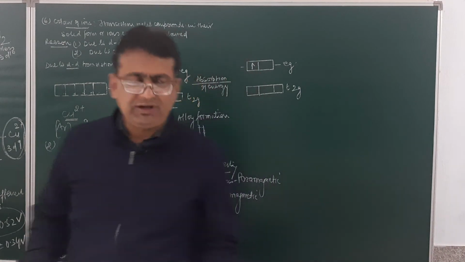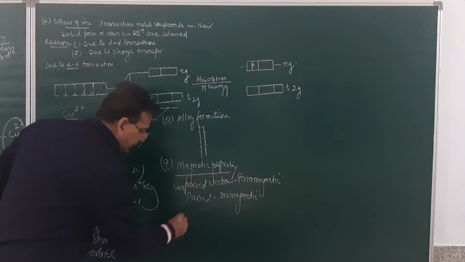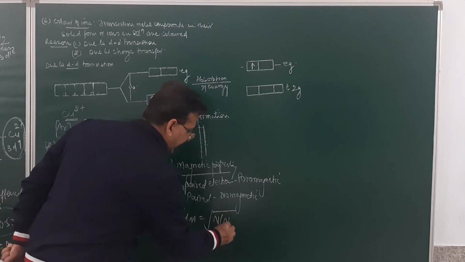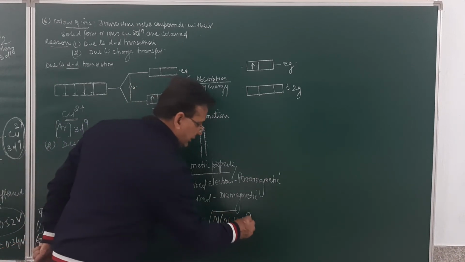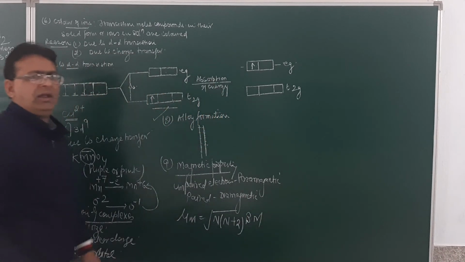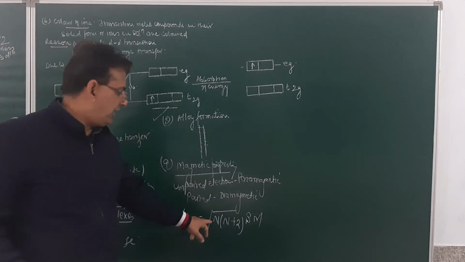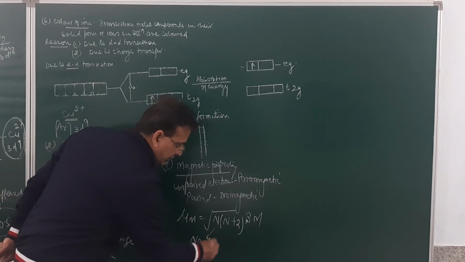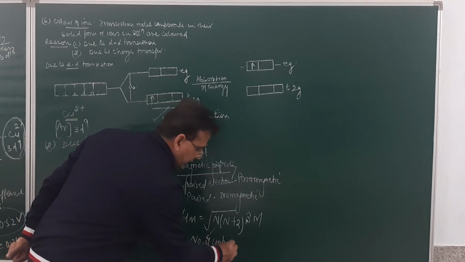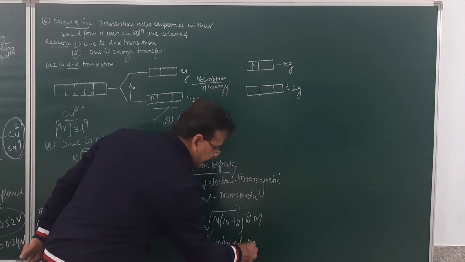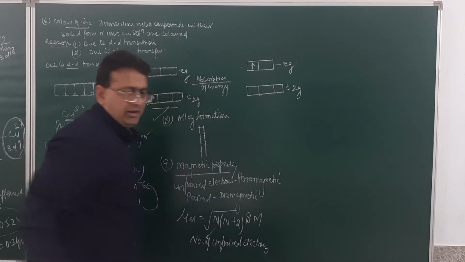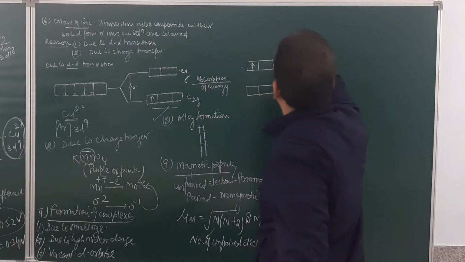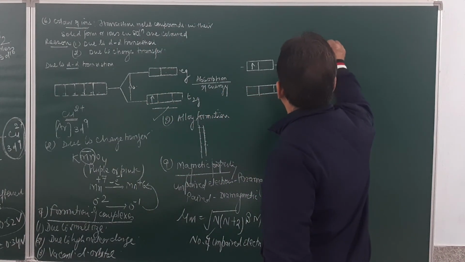And the magnetic moment will be calculated by the formula: magnetic moment equals under root of n into n plus 2 Bohr magneton, which has been done many times with you, where n is the number of unpaired electrons. And the last property will be the catalytic property.